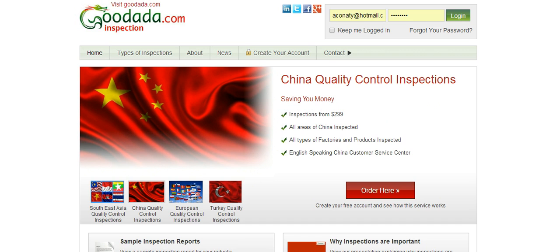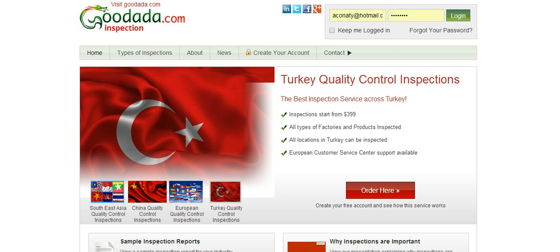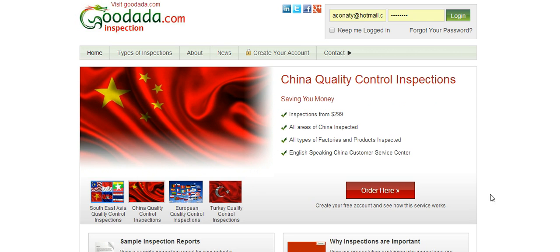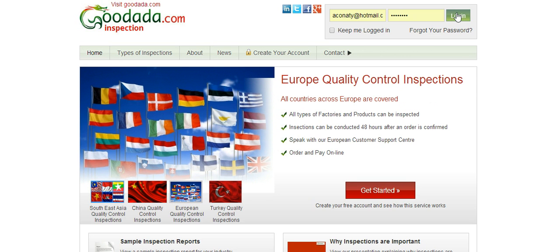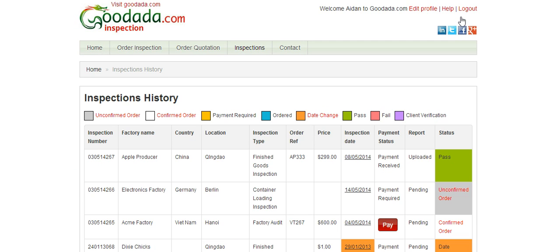You must be registered on Goodada so that you can sign in. Video instructions on how to do this are available for you to view elsewhere on this website. You need to enter your email address and your password up here in the sign in section. Once you have entered the information, you then press the login button. This will direct you to your control panel.